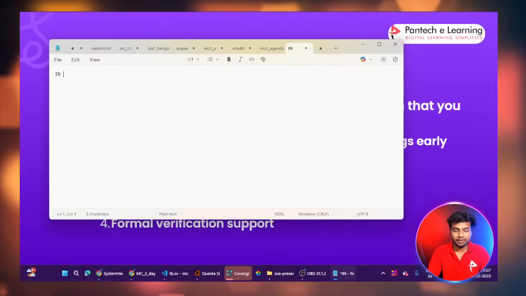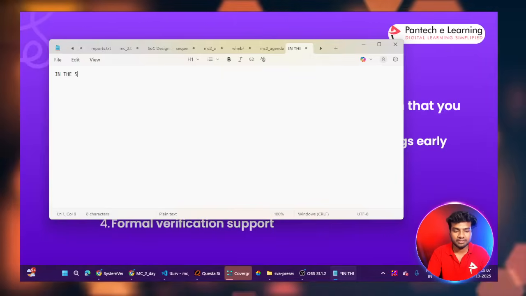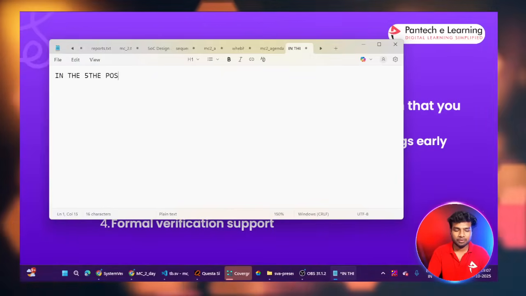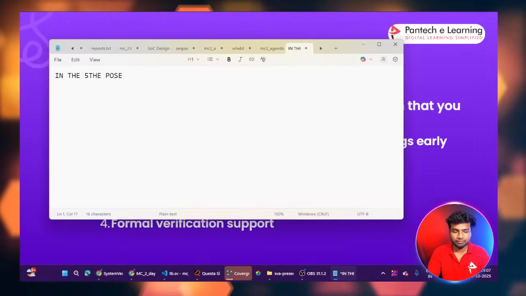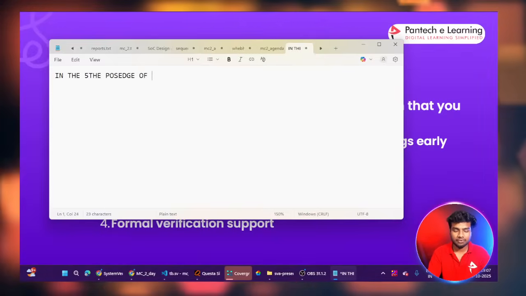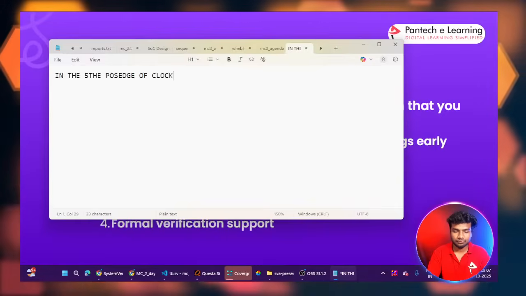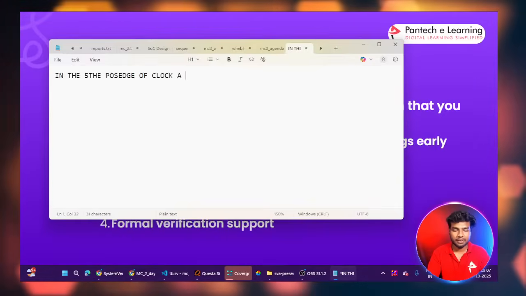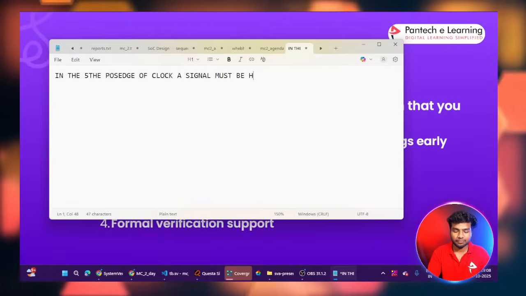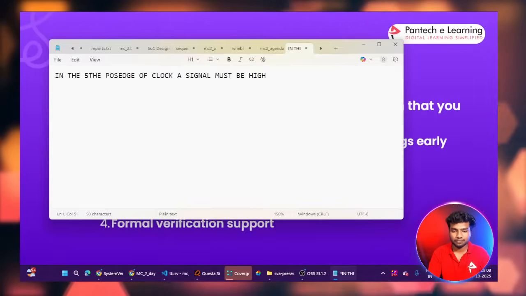In the fifth passage of clock, the A signal must be high.